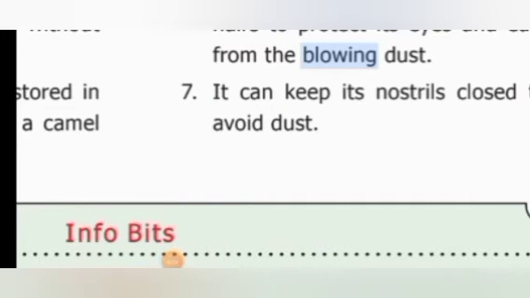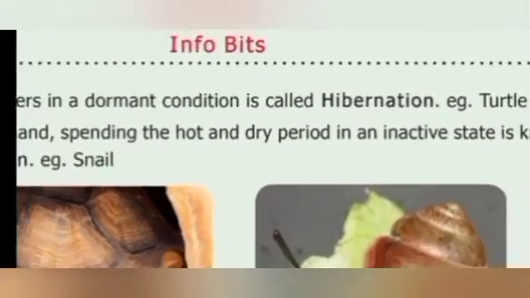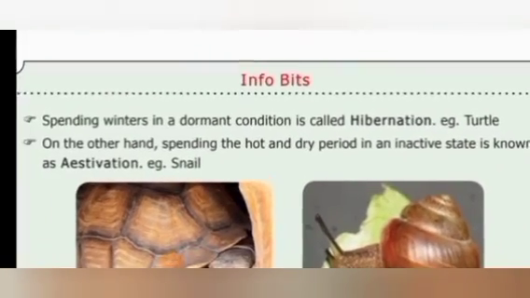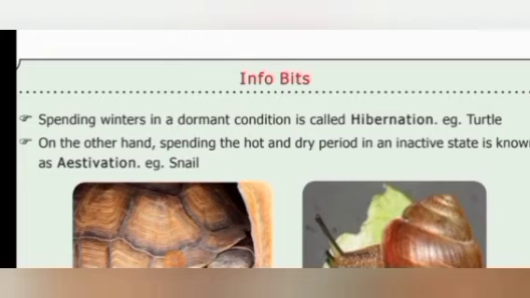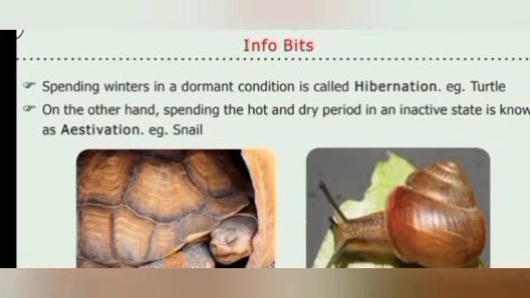Apart from that, now we are going to discuss an interesting fact. Spending winters in a dormant condition is called hibernation. Example, turtle. We know that some animals undergo a long sleep during the winter season.